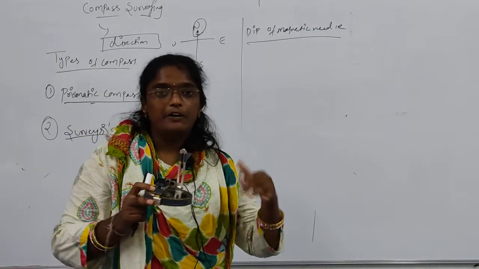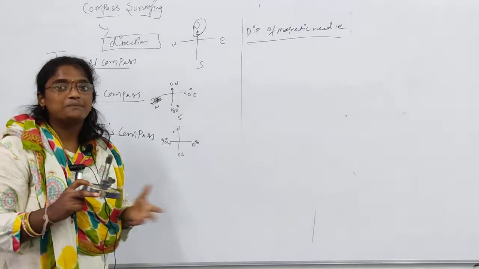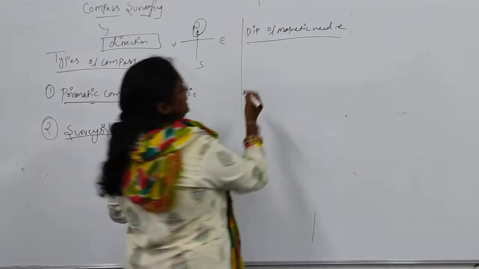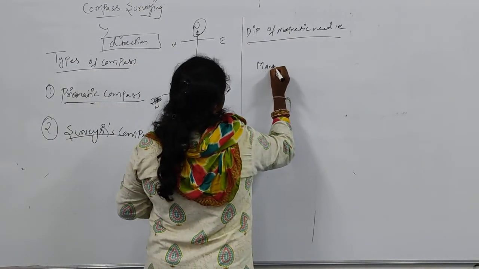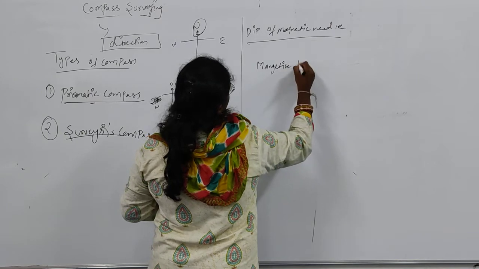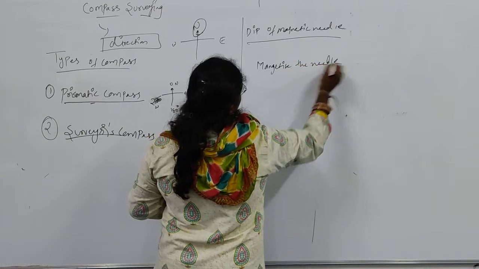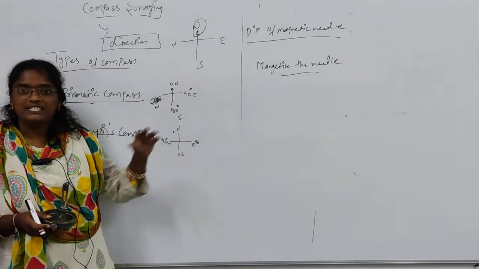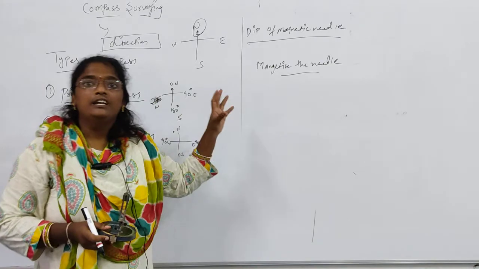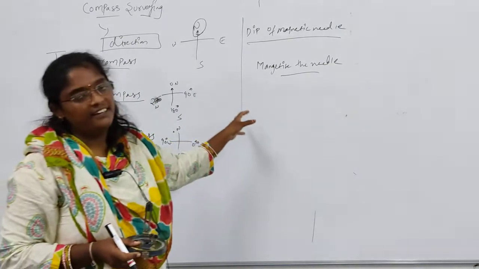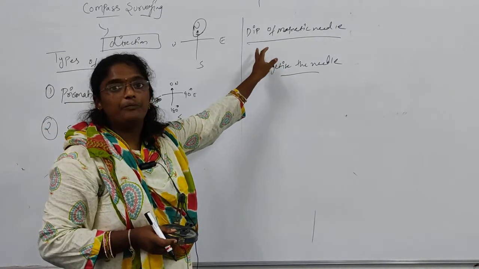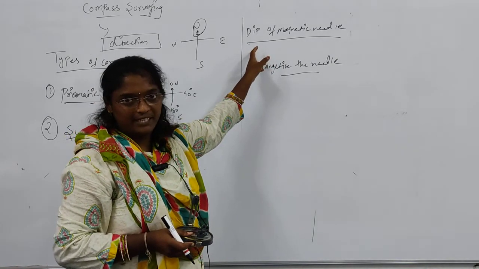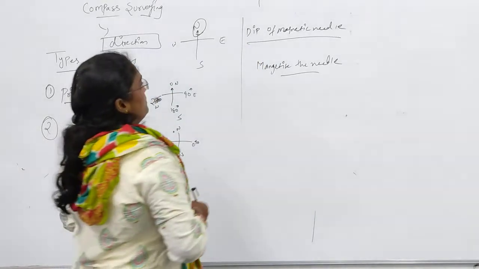So before starting any experiment, we need to magnetize the needle. Once we magnetize the needle and start the experiment, it starts giving the readings. That is called dip of the magnetic needle.